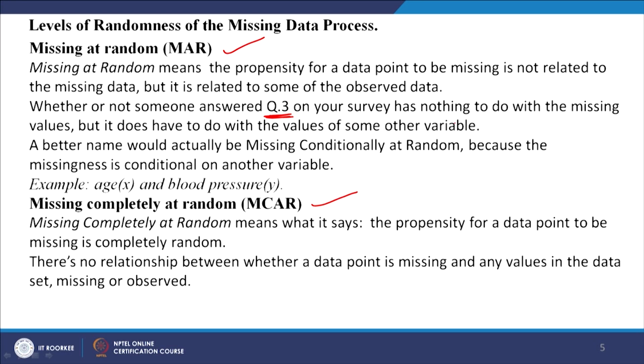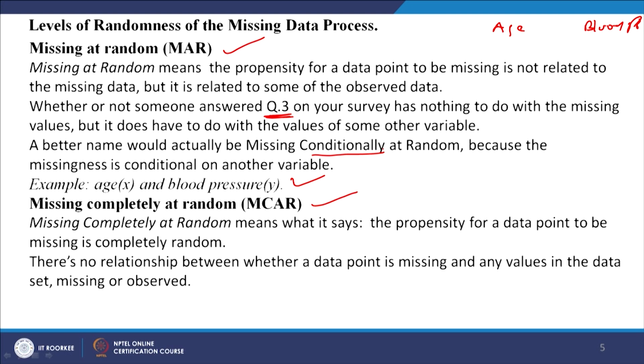In the last lecture I had explained to you about blood pressure and age relation, right, age and blood pressure. When I asked is there any relationship, yes, it was found that young people were generally not reporting their blood pressure values. Okay. So, a better name would actually be missing conditionally.